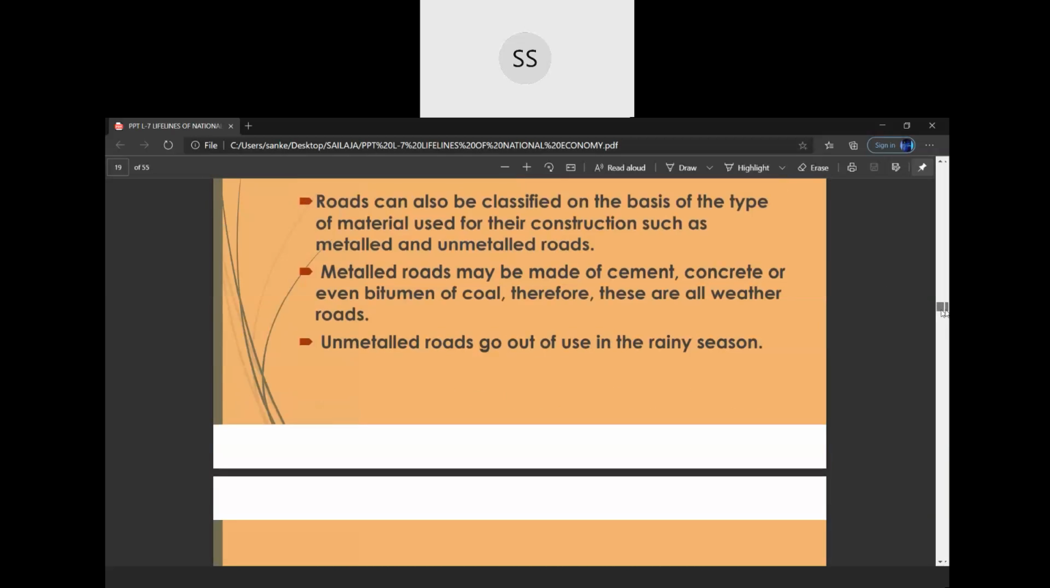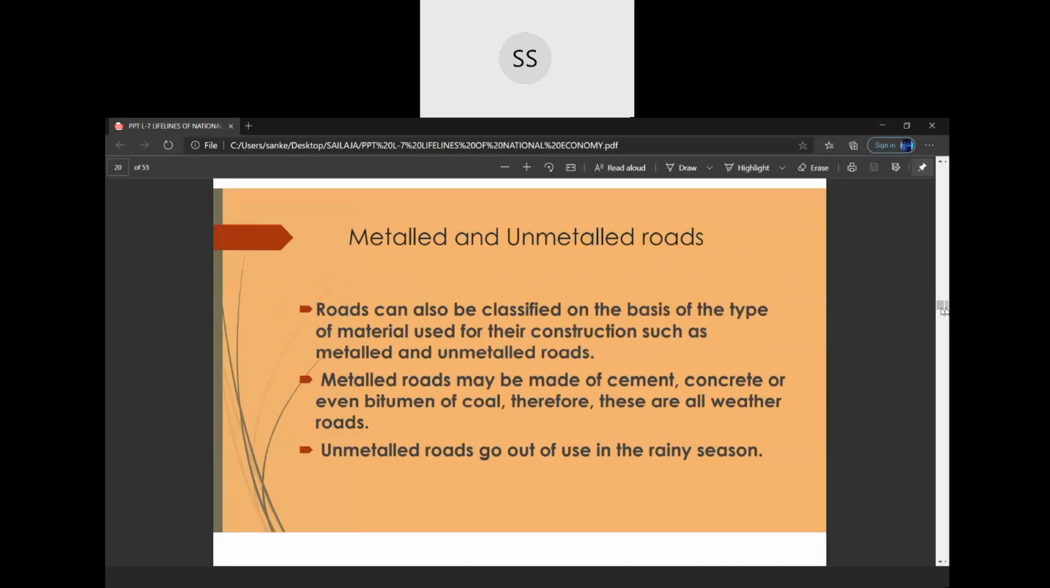Even the difference is given here. We can go through quickly. Metalled and unmetalled roads. Roads also can be classified on the basis of the type of material used for their construction. Metal roads may be made of cement, concrete, and even bitumen coal. This is the variety of coal, children. Bituminous coal it is called as. And this is also called as all-weather road. That means it won't get destroyed in any kind of weather.